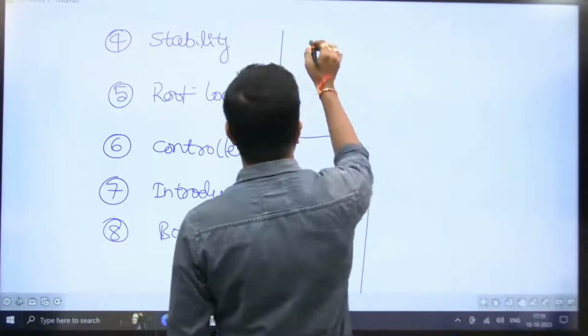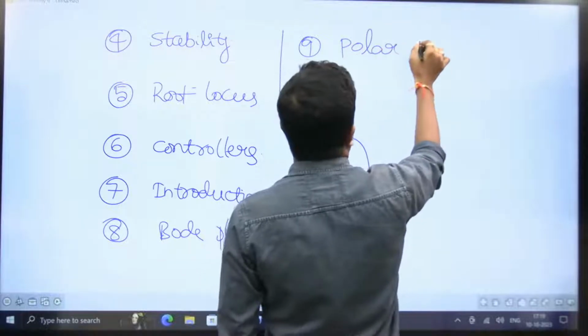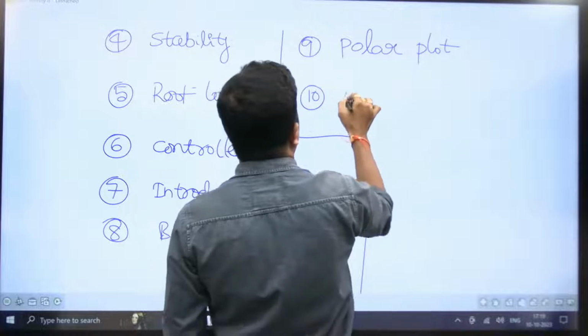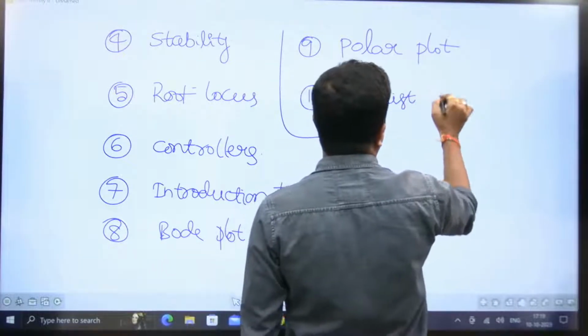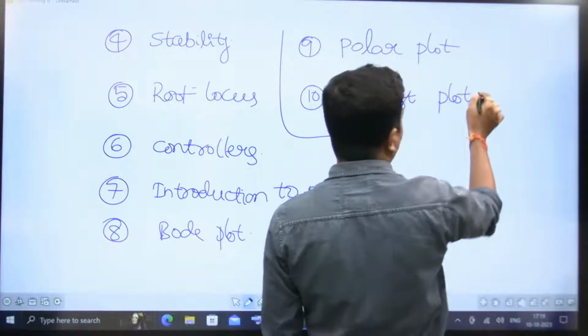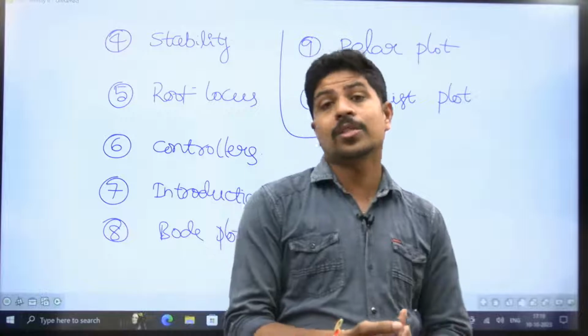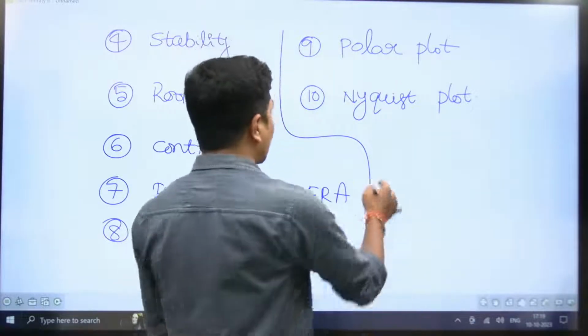Next, ninth one is polar plot. Tenth one is Nyquist plot. See, Nyquist plot, actually Nyquist stability criteria is a big one to understand. But very simply, from the examination point of view, we are going to learn this Nyquist plot, right?